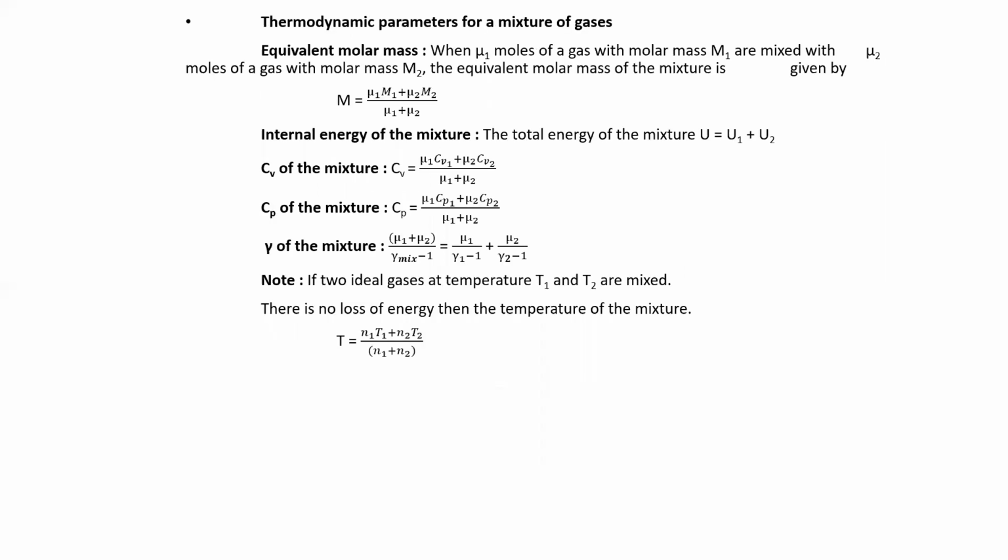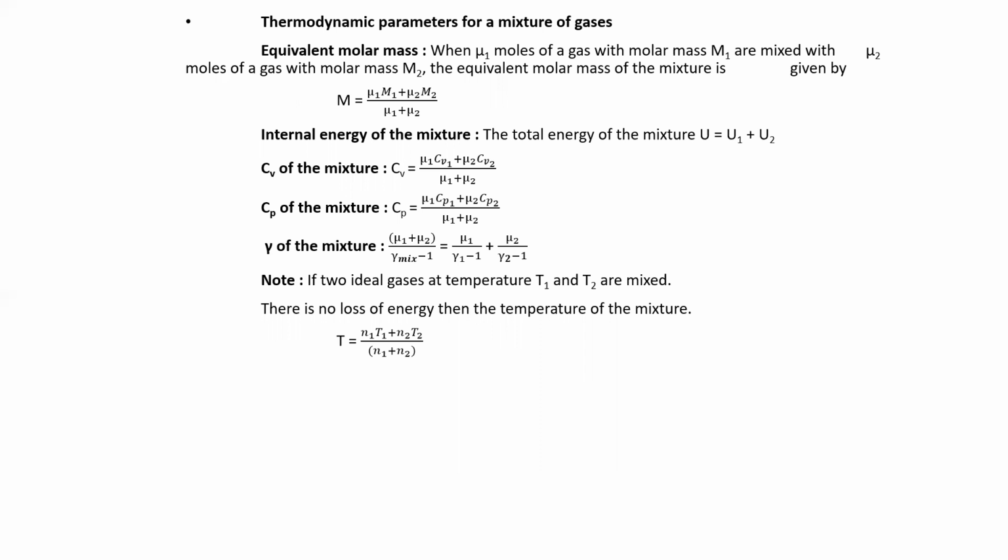Then thermodynamic parameters for a mixture of gases. For a mixture of gases, the equivalent molar mass is given by m is equal to (mu1 m1 plus mu2 m2) divided by (mu1 plus mu2).